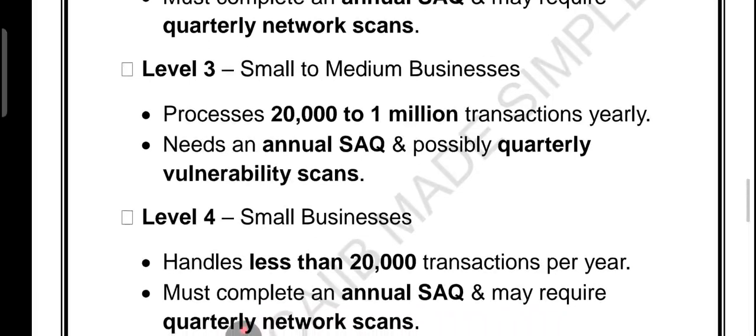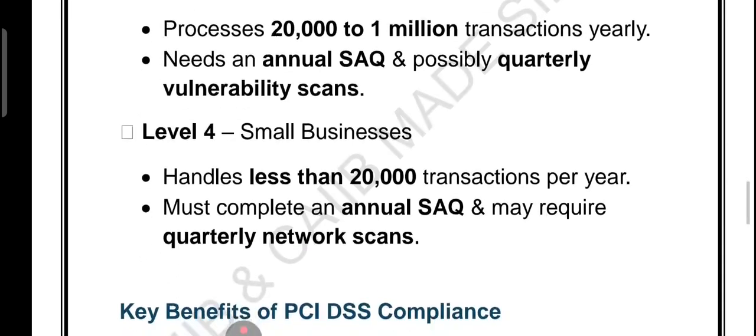Level 3 is for small to medium enterprises, which means 20,000 to 1 million transactions yearly. They need annual SAQ and possibly quarterly vulnerability scans. And level 4 is the small business which has less than 20,000 transactions per year. They must complete annual SAQ and quarterly scan may be required. So PCI DSS compliance scales with business size and transaction volume, ensuring that everyone, big or small, keeps payment secure.